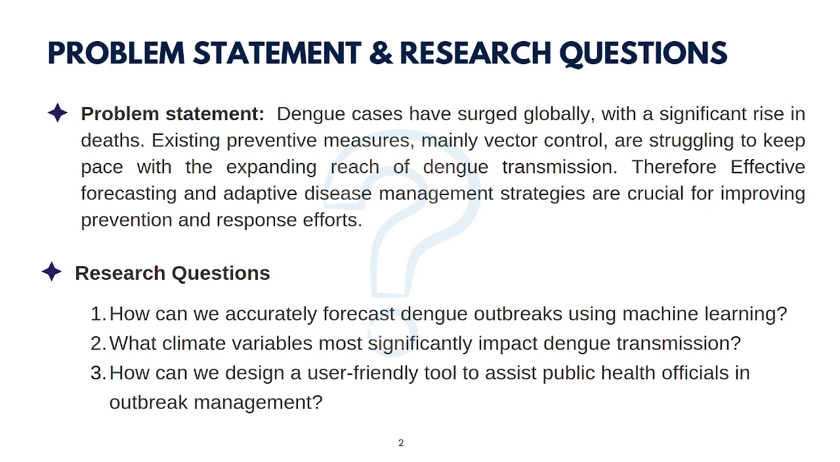The main questions we aim to address include: first, how can we accurately forecast dengue outbreaks using machine learning? Second, what climate factors most influence dengue transmission? Third, how can we build a user-friendly system for public health decision-makers?